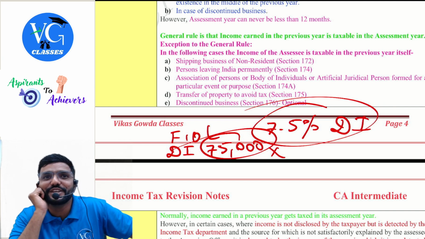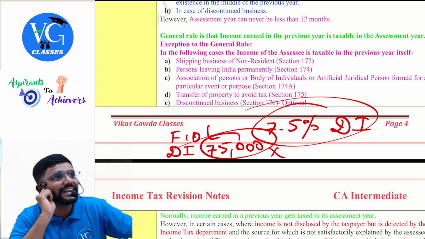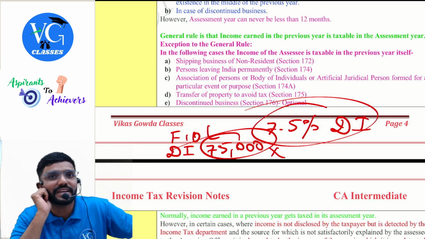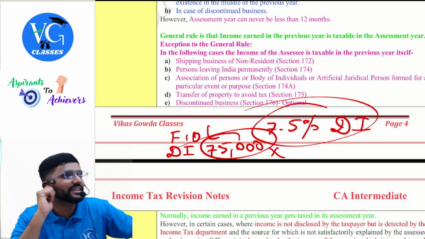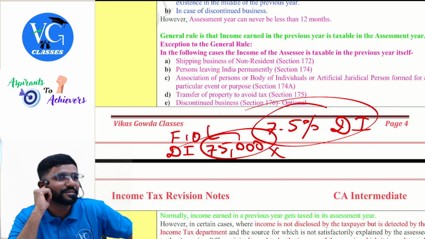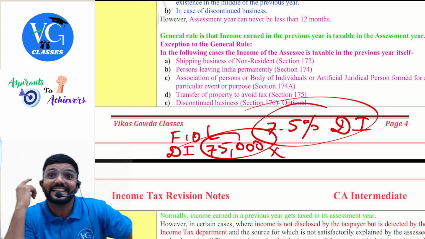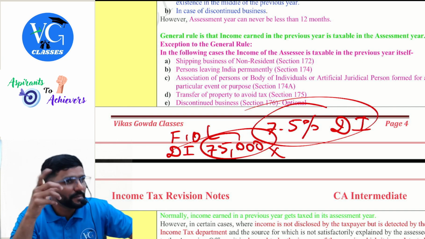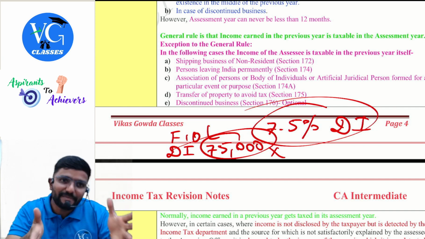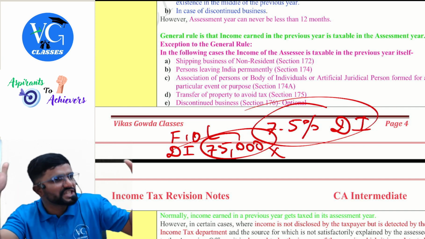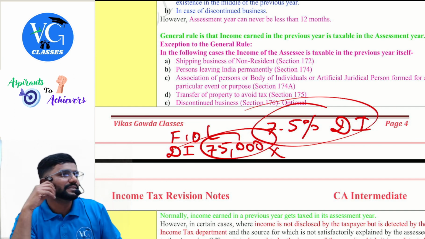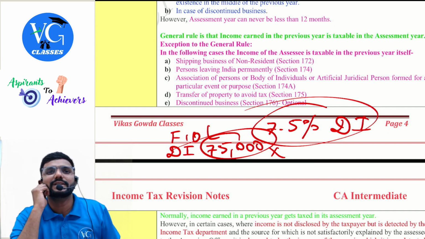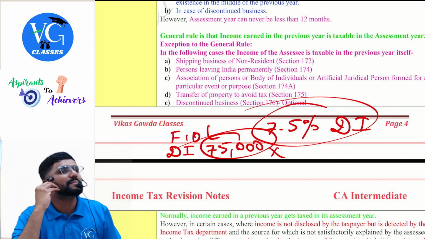Now, if in the assessment year the department comes and questions me, sir, last year you had an association, you have earned so much income, please pay tax, I will tell, go and ask this guy, go and ask that girl. When they come and ask you, you will point at someone else because there is no association. Clear? So, when an association or body of individuals has been formed for a particular purpose, and if that purpose is completed in the previous year, and the association is getting divided, or the purpose is coming to an end, then whatever income they have earned till that day will be taxable in the previous year itself.